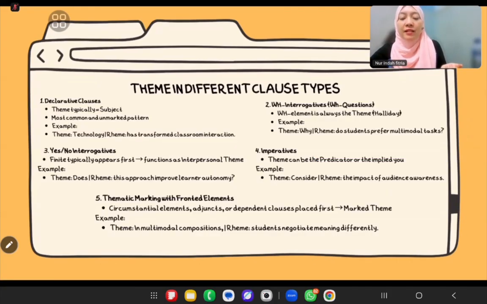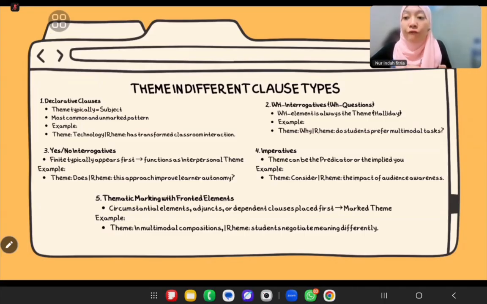Okay, now let's see the theme in different clause types. Let's look at how theme works in different clause types, because theme isn't always the same depending on the structure. This slide helps us see that different clause types have different default themes.